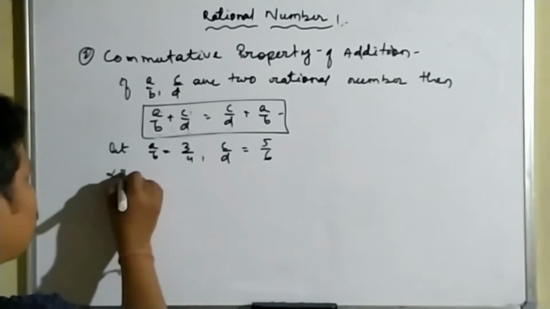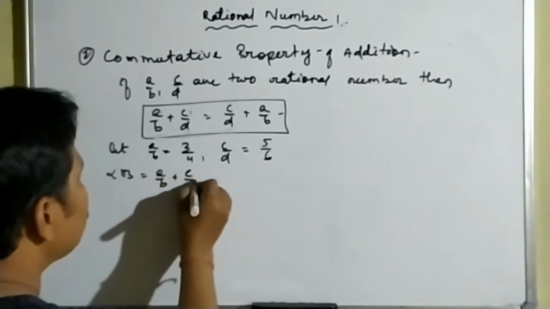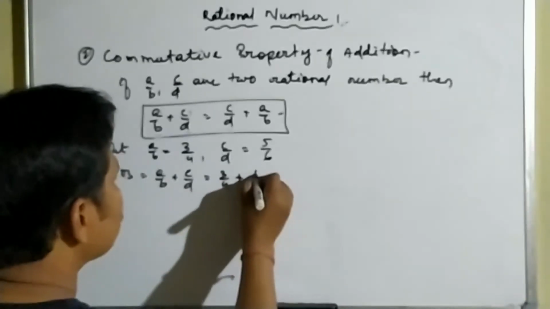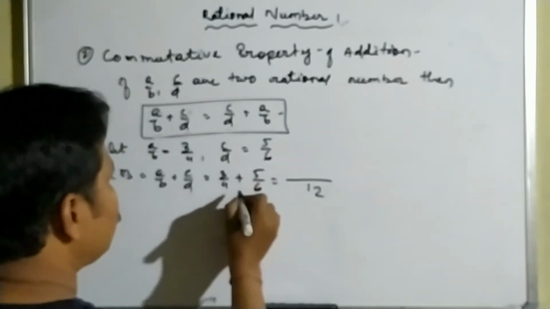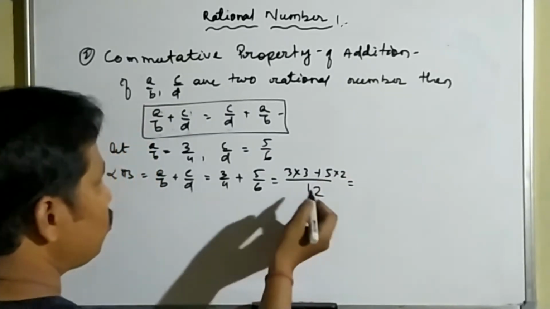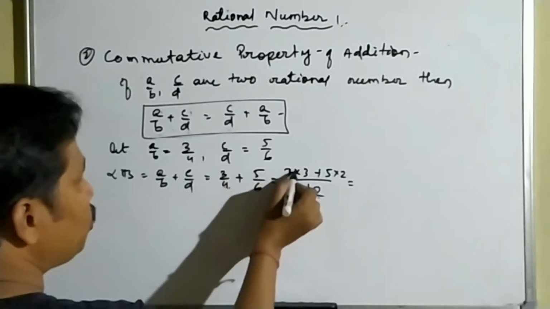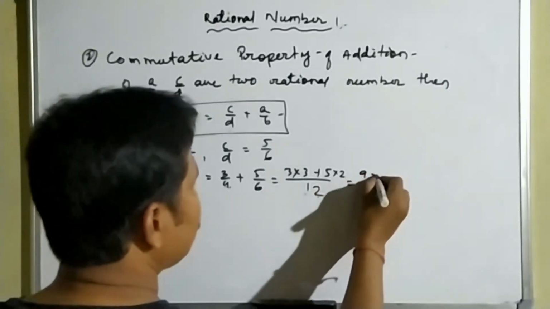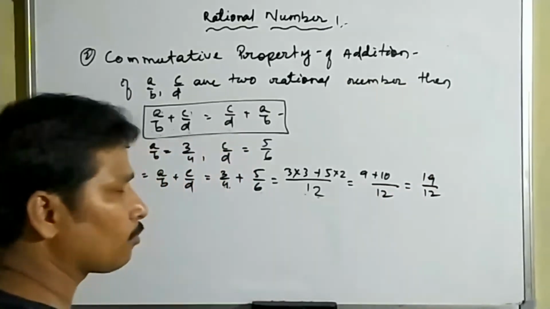Now, first of all we find the left hand side, which is equal to a by b plus c by d. That means putting the values of a by b and c by d, 3 by 4 plus 5 by 6. The LCM is 12, and 3 into 3 plus 5 into 2, which is equal to, how? Because for 6 and 4 the LCM is 12. 12 divided by 4 is equal to 3, so 3 into 3. Again 12 divided by 6 is equal to 2, so 5 into 2. The answer is 9 plus 10 divided by 12, which is equal to 19 by 12.